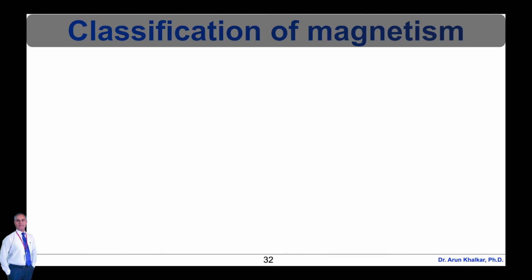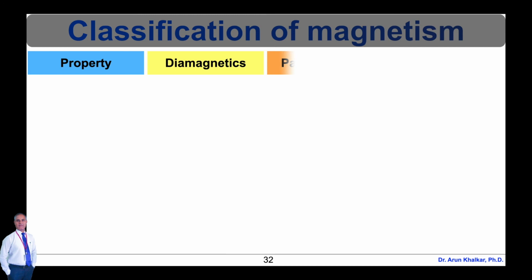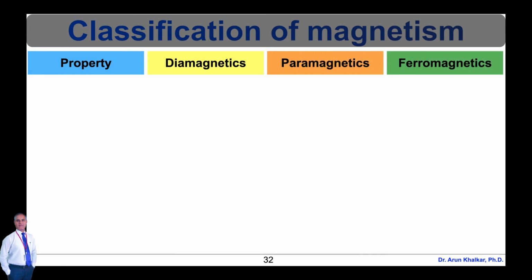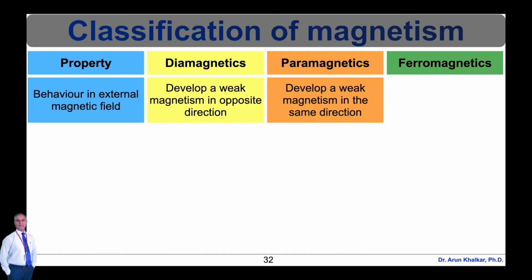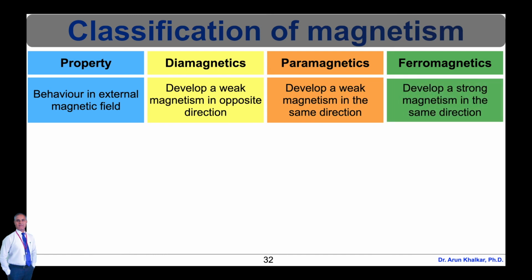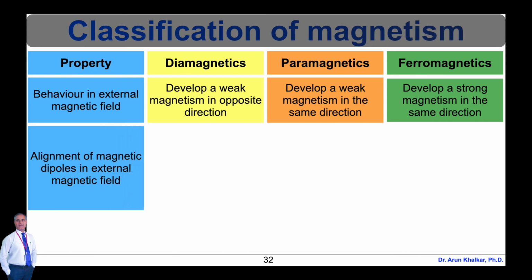Now let's see the comparison of diamagnetic, paramagnetic and ferromagnetic materials with their properties. Let's see the first property, behavior in external magnetic field. Diamagnetic materials develop a weak magnetism in the opposite direction, whereas paramagnetic materials develop a weak magnetism in the same direction, and ferromagnetic materials develop a strong magnetism in the same direction. Second property, that is alignment of magnetic dipoles in external magnetic field.